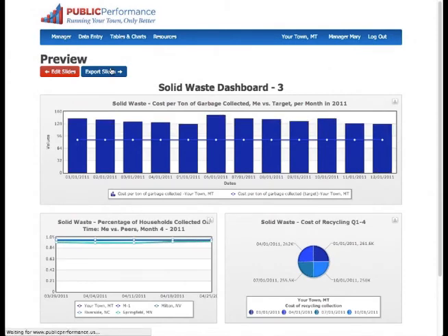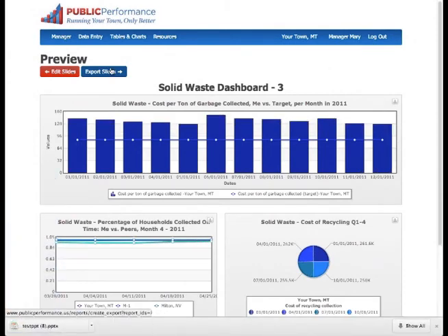She could also share her graphs and dashboards by accessing them live on her smartphone or tablet whenever and wherever she needs to. Others she's authorized can also have similar access. Once her town's data is in the system and they are analyzing its performance over time and against its targets, Mary starts to brainstorm and look for great ideas for improving their operations. So she checks out the resources section to browse hundreds of recognized innovations and possible solutions that have been compiled through extensive research. Her managers look through the resources section as well.